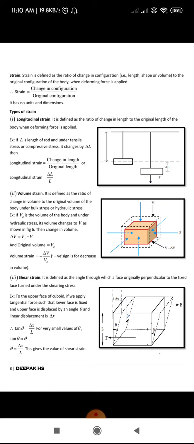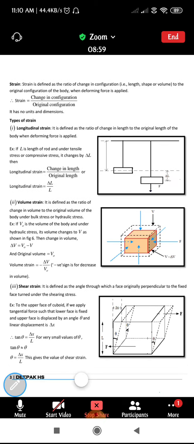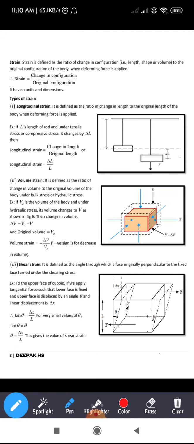Longitudinal strain is defined as the ratio of change in length to the original length of the body when a deforming force is applied. As you can see in the figure, you have a body attached to a rigid support. If you consider L as the length of the body, I think in the notes it has been missed out, when you apply a deforming force, obviously there will be an increase in length.